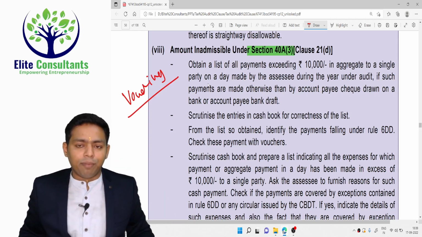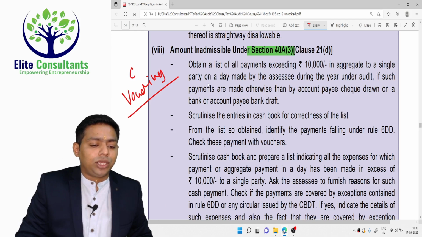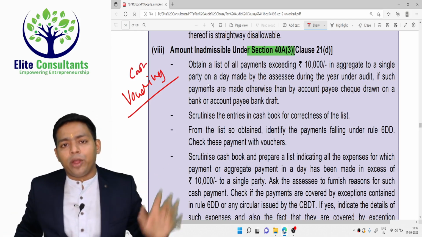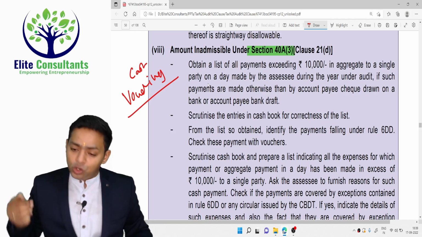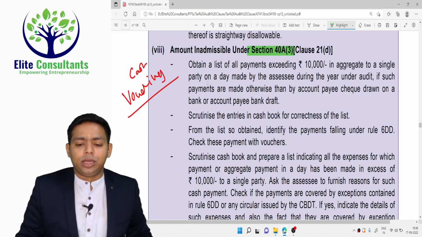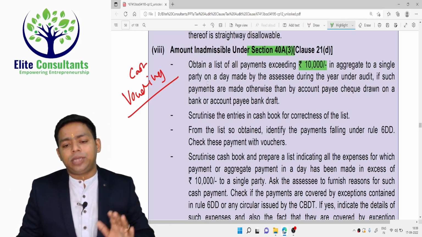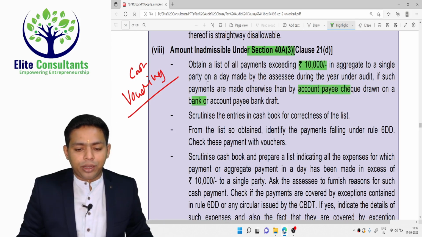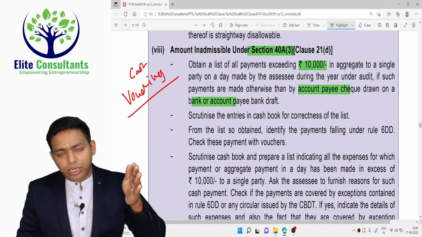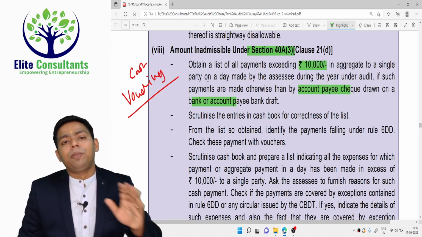Whenever you do the cash vouching, this is a favorite point of all the articles who are working in the firm, and for a consultant too, you know that you are not supposed to incur expenditure exceeding rupees 10,000 otherwise than by account payee cheque, account payee draft, or electronic clearing system, or other prescribed mode.